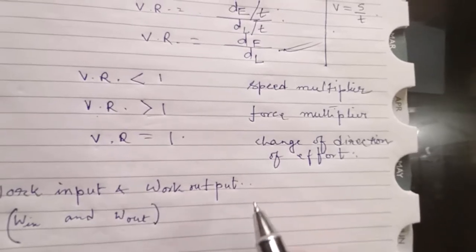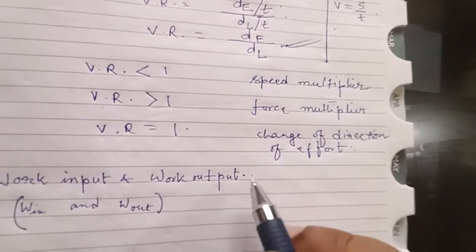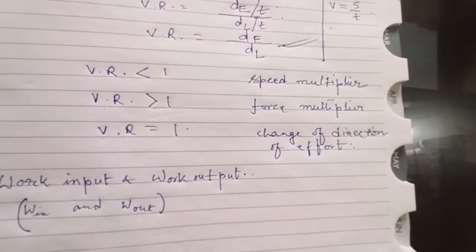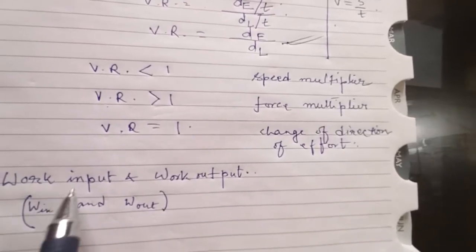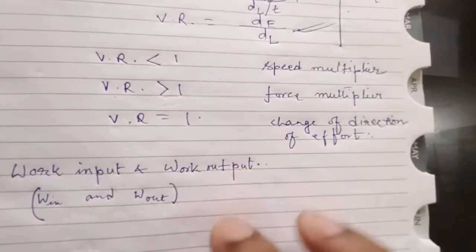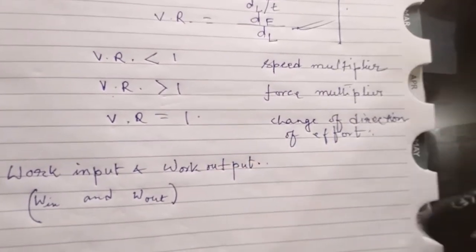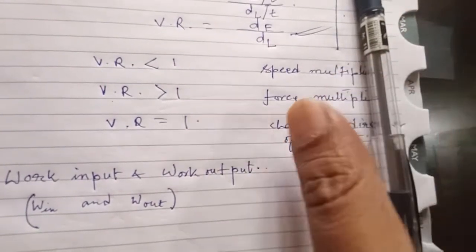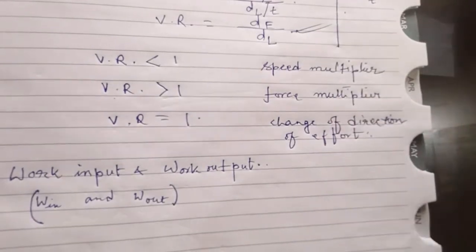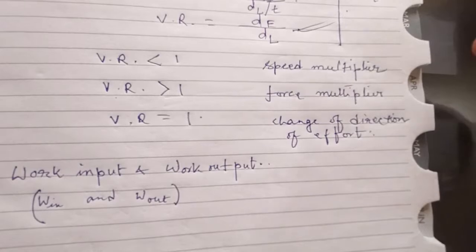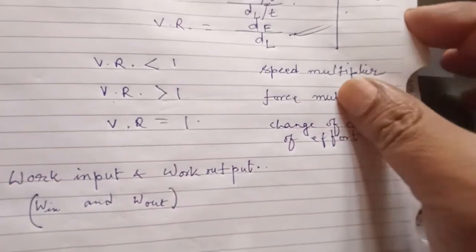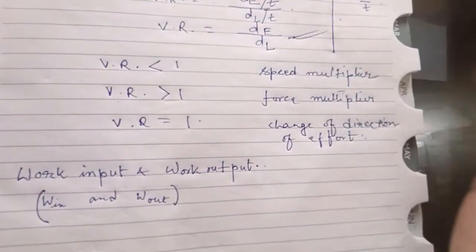Now in relation to a machine, there is one more set of definitions that you need to know. They're called work input and work output. Now work input means basically a machine does some work to make our work or make the job easier. So some work is done by the machine at the end of the effort.